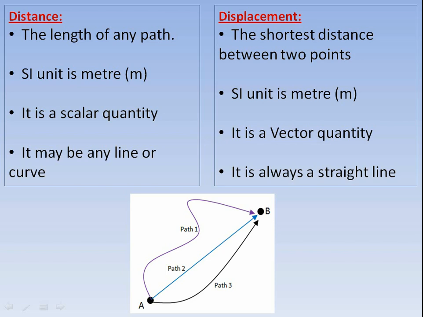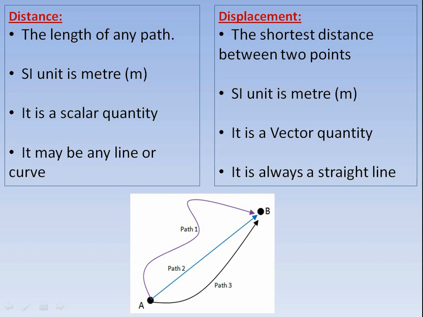In this picture, we can understand that there are three paths going from point A to point B. Path 1 is a distance, path 3 is also a distance, but path 2 is a displacement. Why is it displacement? Because it is the shortest distance between point A and B. It is a straight line. That is why it is a displacement, because displacement means the shortest distance between the 2 points.